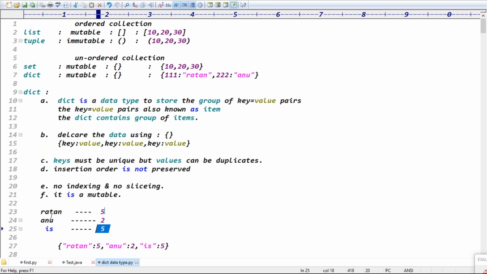The word is the key you can take. The number of occurrences may be a value you can take. In that case, the number of occurrences may be duplicated, but the word should be unique, right? Exactly. So to calculate how many times a word occurred, see Ratan is 5 times, Anu is 2 times, Ease is 5 times, right? This is the best example of key value pairs.